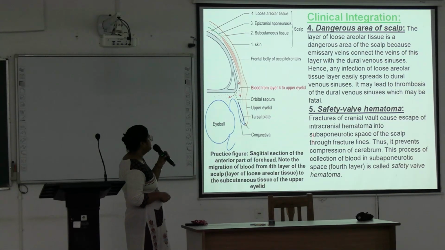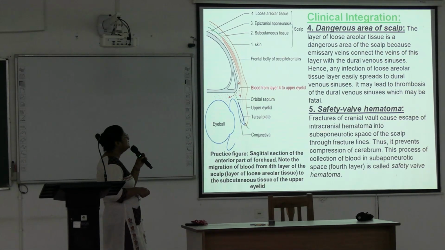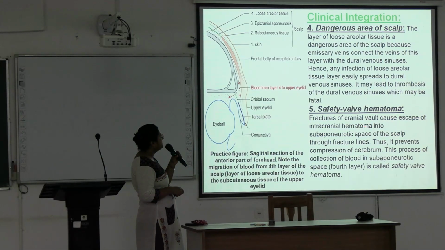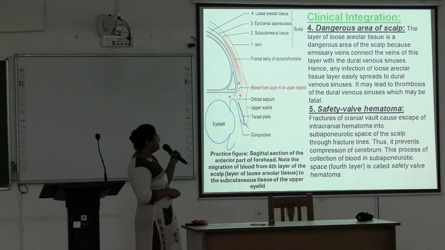Next is safety valve hematoma. In fracture of the cranial vault, it causes escape of the intracranial hematoma into the subaponeurotic space of the scalp through the fracture line, and thus it prevents compression of the cerebrum, compression of the brain, and the process of collection of blood in the subaponeurotic layer or fourth layer is called safety valve hematoma.